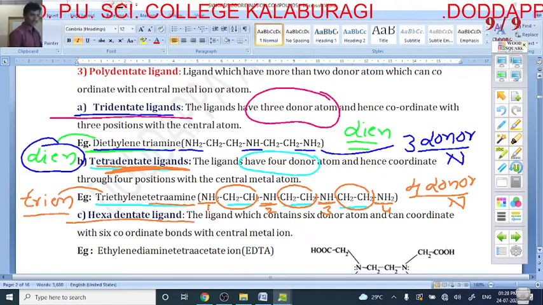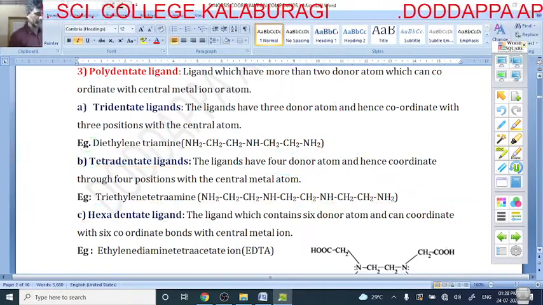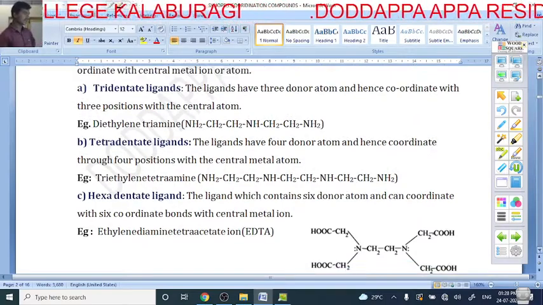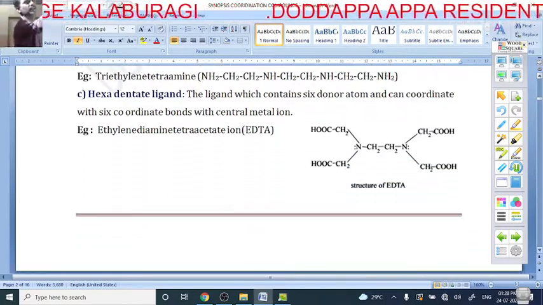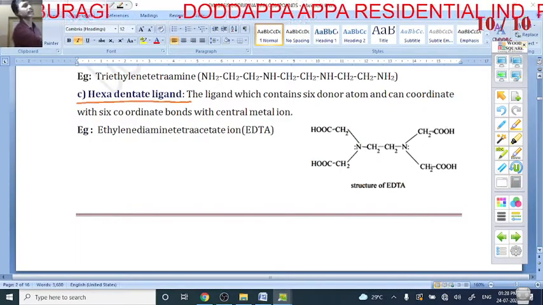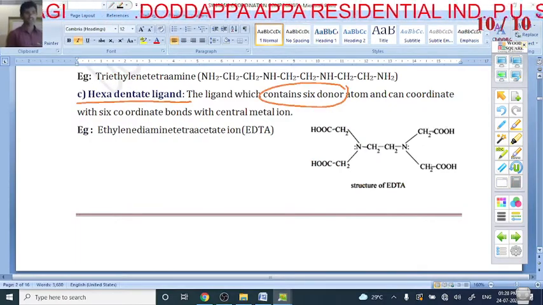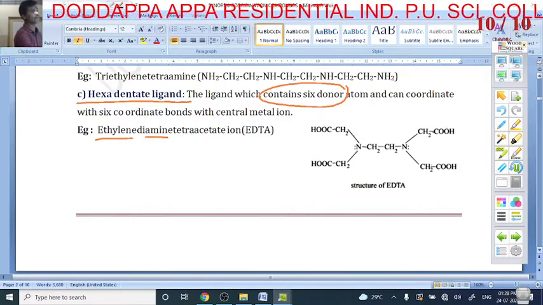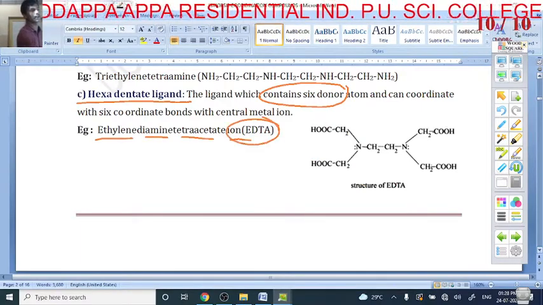Hexadentate ligand. In this hexadentate ligand, yes, my dear students. Hexadentate, a very important question. Hexadentate ligand contains how many donor atoms? 6 donor atoms are there. So it is called what? Ethylenediaminetetraacetate. Shortly we can call it EDTA.